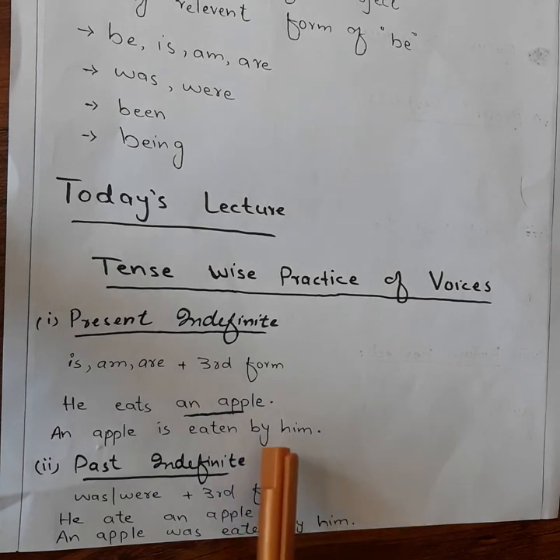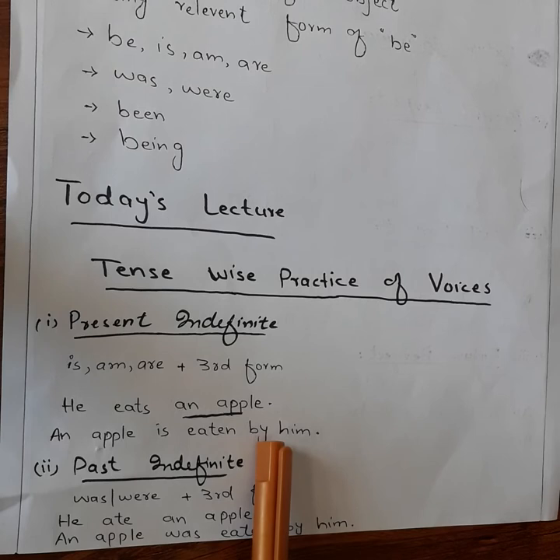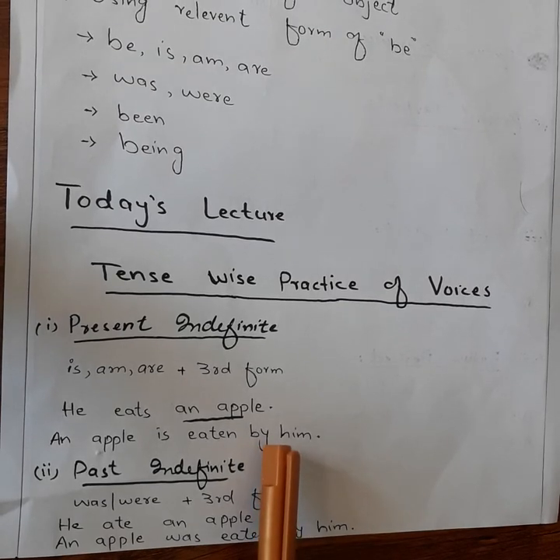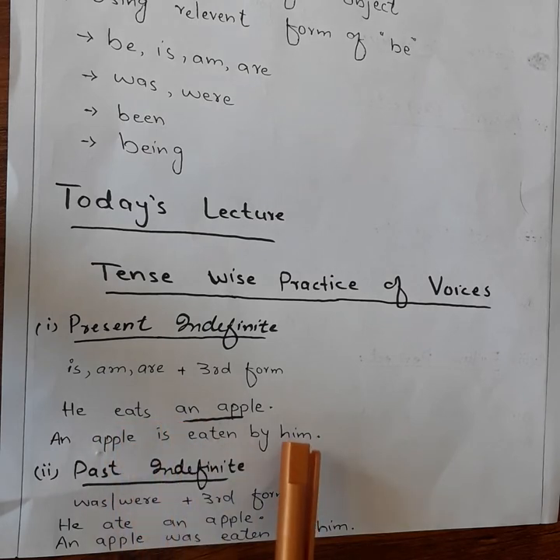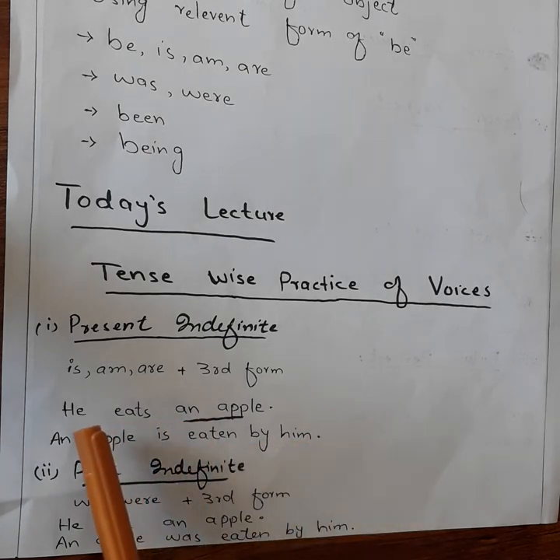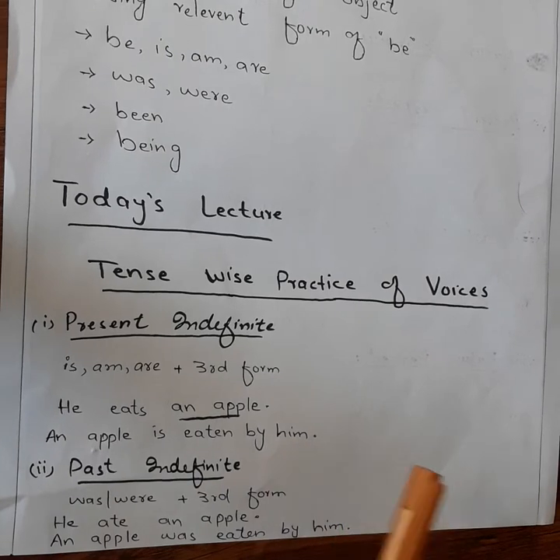By him: by is again part of the general rules, that we use by before the object, and he is changed into the objective case, and the objective case of he is him. So we have made he into him.